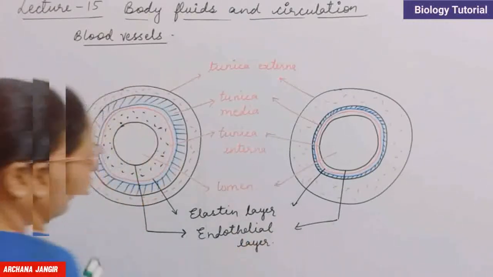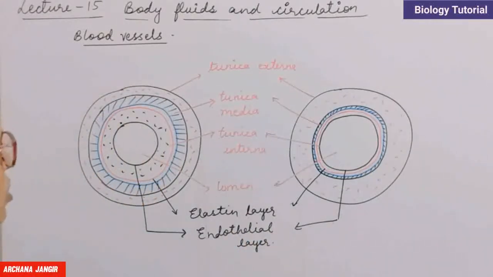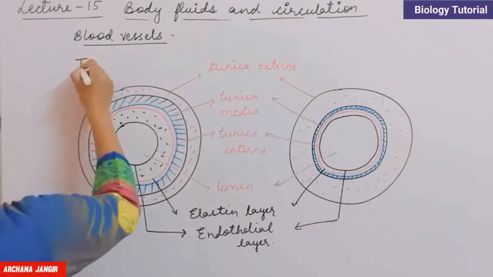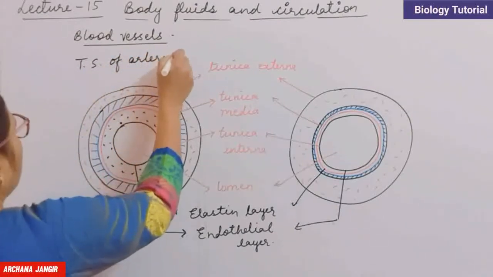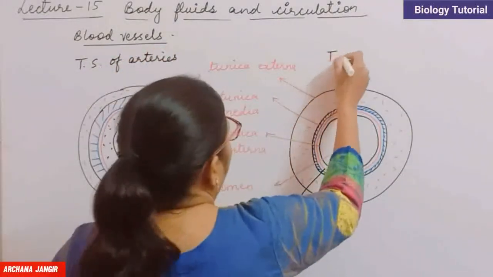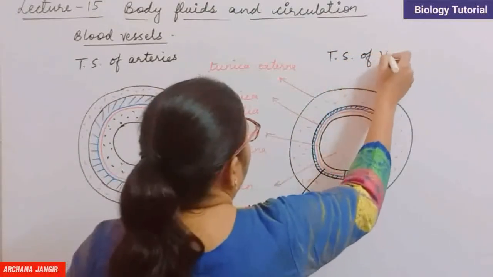So this is the comparative structure of arteries and veins. This is the TS of arteries, and this is the TS of vein.